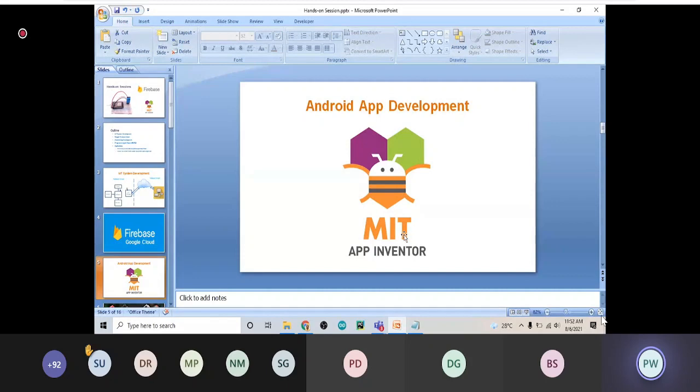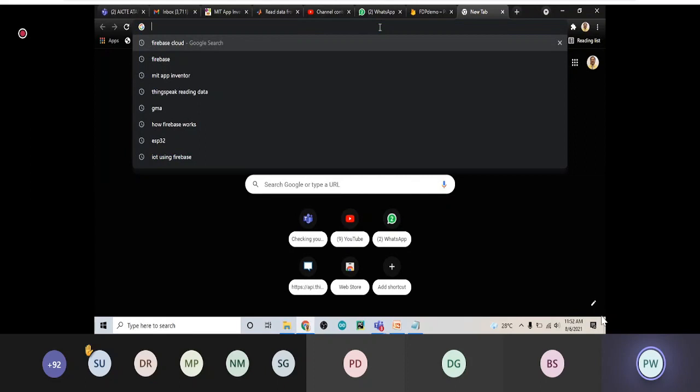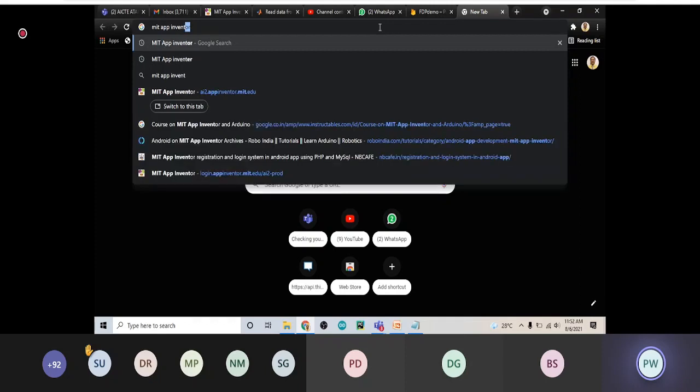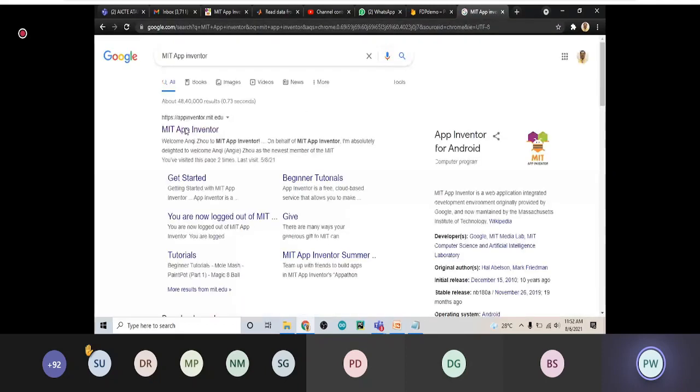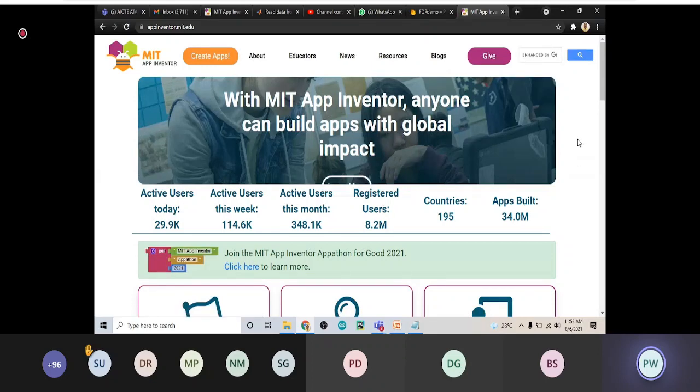Okay, so go to Google again. Search here for MIT App Inventor. It will open a window like this, MIT App Inventor. Click on it. Anything that you would like to learn about the MIT App Inventor, you just go there and try to learn everything here. So many tutorials are there, so you just try to learn them. And now I'll go to create apps.